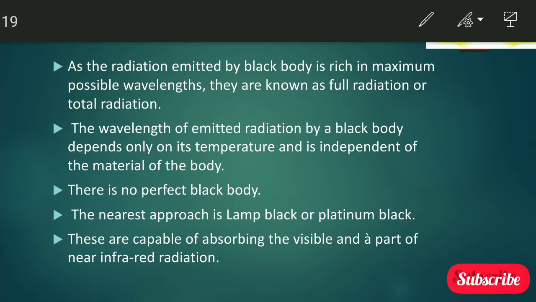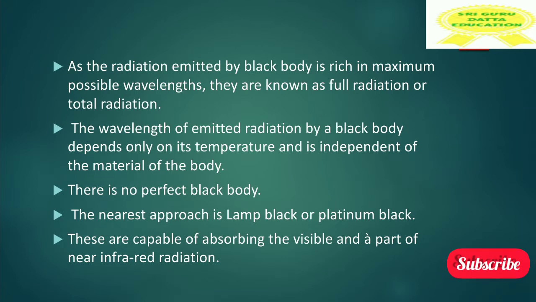As the radiation emitted by a blackbody is rich in maximum possible wavelengths, it is known as full radiation or total radiation. That means we get the full wavelength range, so it is said to be full radiation or total radiation.